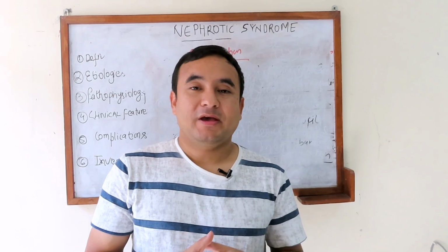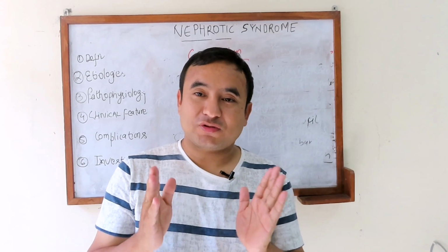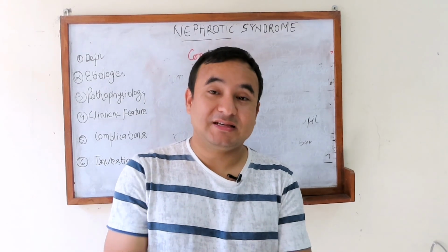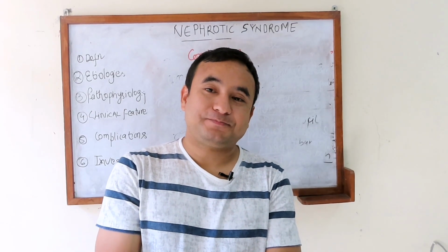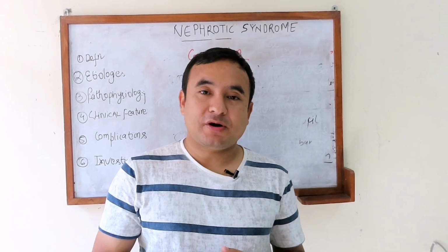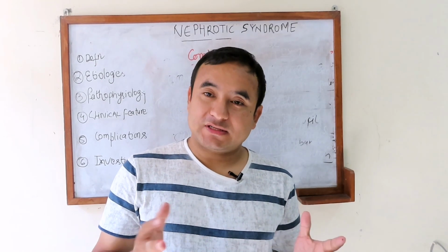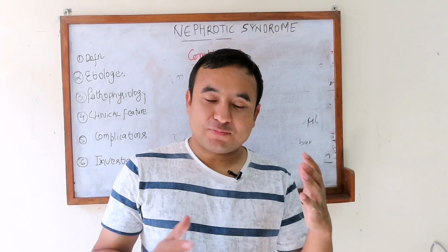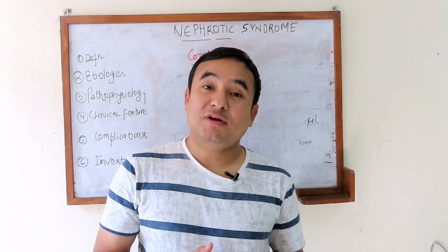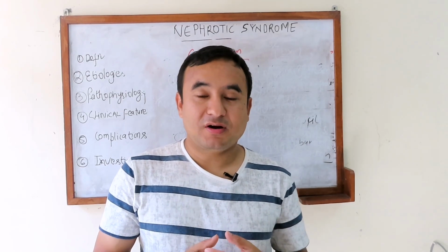These are the supportive treatments. And for the definitive treatment, if it is a secondary cause, then we have to target the secondary cause. Like for diabetes, we have to target diabetes. For SLE, we have to treat the SLE. For the primary cause, like MCD, minimal change disease, which is more common in children, steroid is the drug of choice. We have to give it for about 6 to 12 weeks, then we have to taper accordingly. Okay, so we will discuss that later on. Similarly, for focal segmental glomerulosclerosis, we use steroid. Some people are responsive to steroid, some are not.